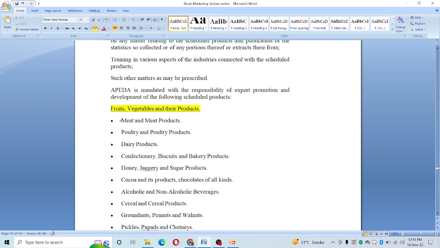Then we have meat and meat products, poultry and poultry products, dairy products, confectionery like biscuits and bakery items, honey, jaggery, sugar products, cocoa and all kinds of chocolate related products, alcoholic and non-alcoholic beverages. That means most often the beverages which contain a little bit of alcohol and non-alcohol also, alcohol free also, cereal and cereal products, groundnuts, peanuts and walnuts products.